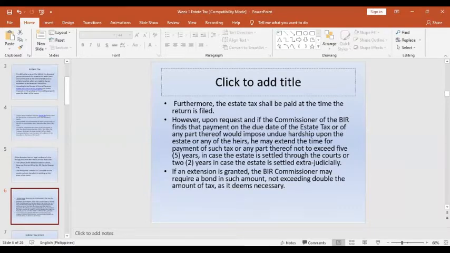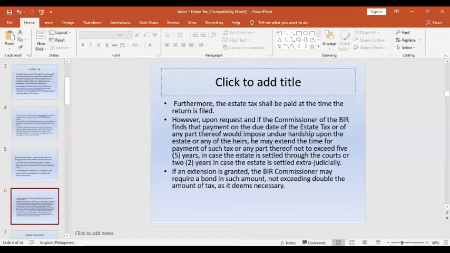The extension of the payment of the estate tax is granted by the BIR Commissioner, but it requires a bond in an amount not exceeding double the amount of tax, as deemed necessary, because it may be a burden to pay the estate tax on the transfer of the property from the decedent to the lawful heirs or beneficiaries.